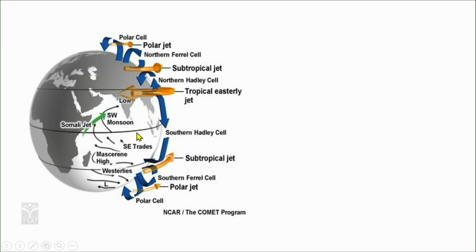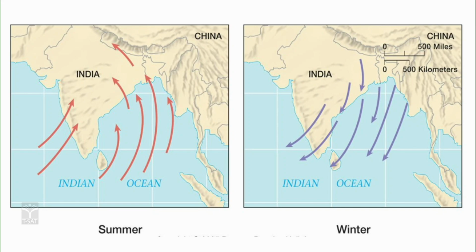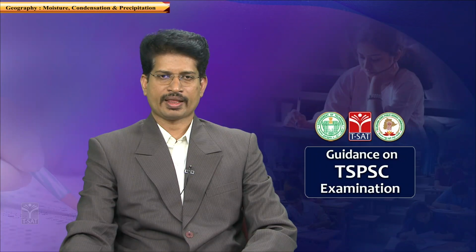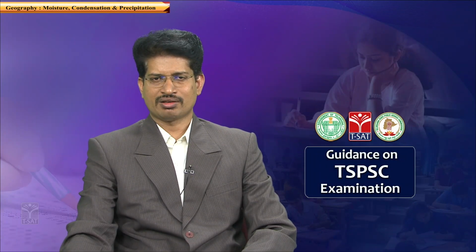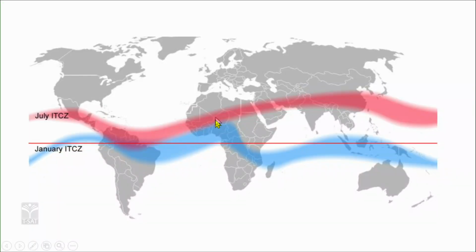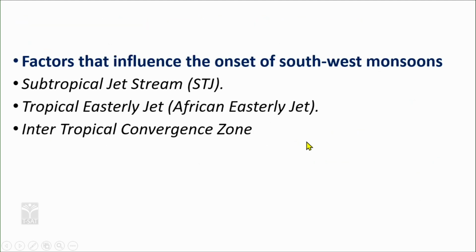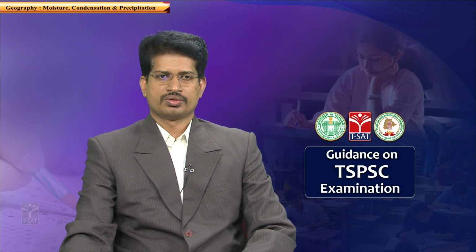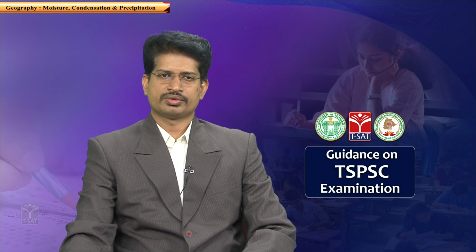Apart from the shift of the ITCZ, the low pressure trough created at the Tibetan plateau further strengthens the monsoons. Because of the dominance of landmass, more low pressure is created. So, the ITCZ, the red line, is shifted more to the north in the summer when compared with the blue line of the ITCZ during the winter season. So, these are the apparent migrations.